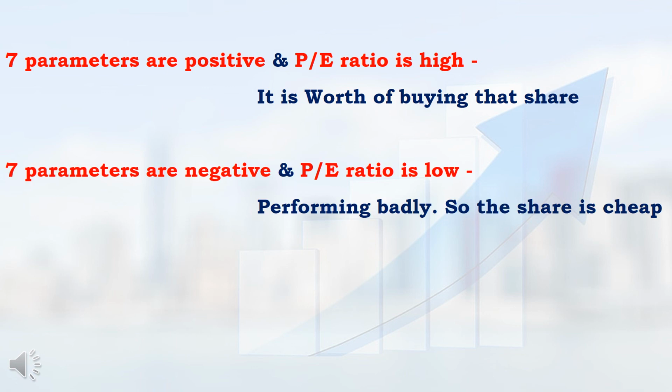In that company, the remaining 7 parameters are negative, but the PE ratio is very low. Definitely, I will not buy this share, because this share is not performing well. That is why the PE ratio is very low and I am getting this share at low cost. If I buy that share for this one parameter only, then whatever amount I had invested in this company will be completely wasted.